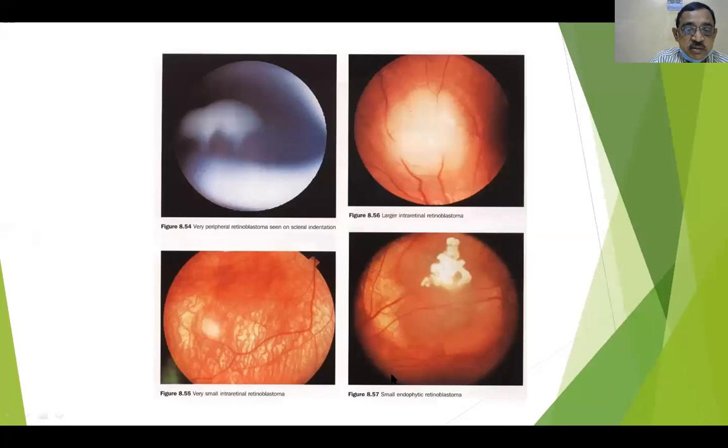So here again it's a very peripheral retinoblastoma seen on scleral indentation. So the retina is somewhere beyond, and here this is a peripheral area where you see the retinoblastoma, and very small intraretinal retinoblastomas which are seen on indirect ophthalmoscopy again, and a small endophytic retinoblastoma which you see here, and larger intraretinal retinoblastomas here with vitreous seeding.